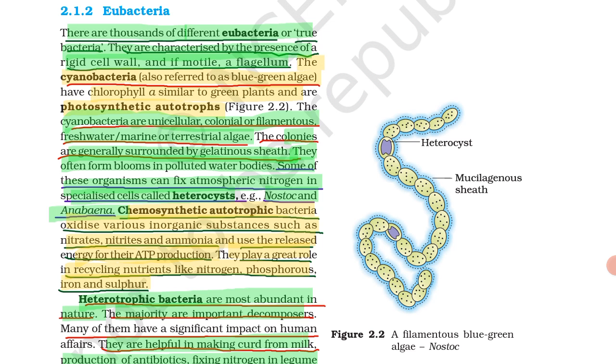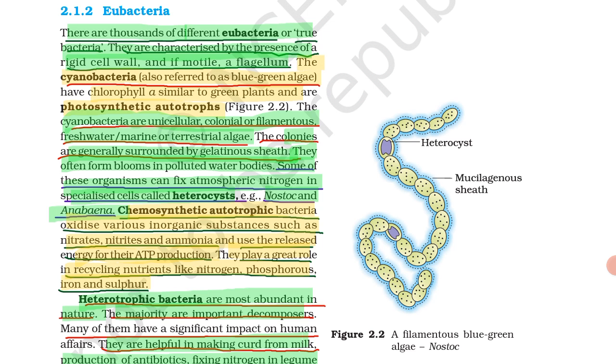They play a great role in cycling nutrients like nitrogen, phosphorus, iron and sulfur.